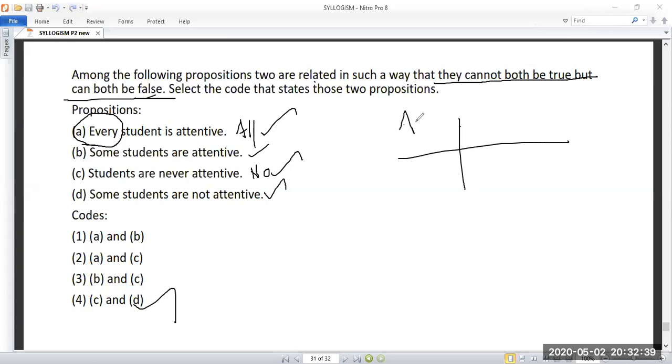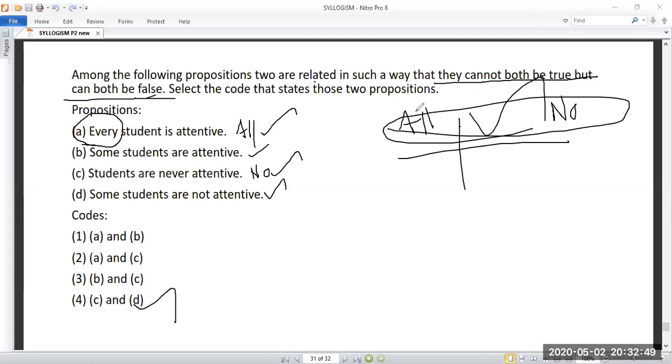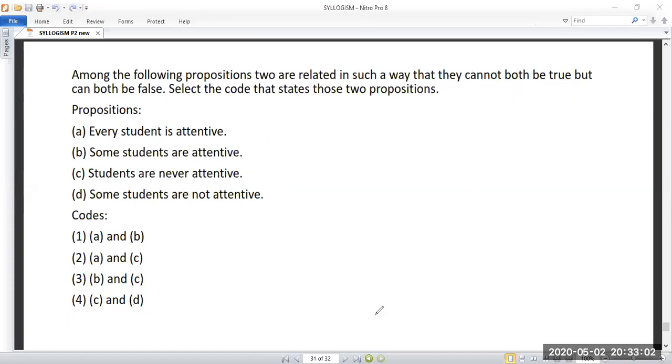This is all and this is no. So this cannot both be true. In that case, all and no, they cannot both be false. So this is how we have to draw the diagrams.